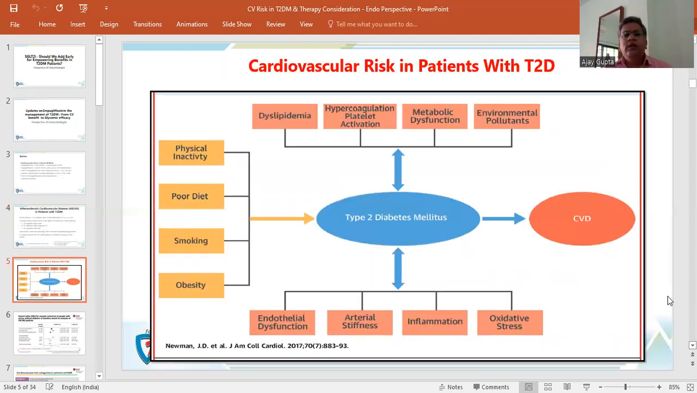Coming to the cardiovascular risk in patients of type 2 diabetes mellitus, we have seen that cardiovascular disease is quite common in type 2 diabetes mellitus. There are multiple factors responsible for it, which include dyslipidemia, hypercoagulable state and platelet activation, metabolic dysfunction, and environmental pollution. Endothelial dysfunction, arterial stiffness, inflammation, and oxidative stress are other commonly proposed factors. Physical inactivity, poor diet, smoking, and obesity. Ultimately, all these conditions lead to the development of cardiovascular disease in patients who have type 2 diabetes mellitus.